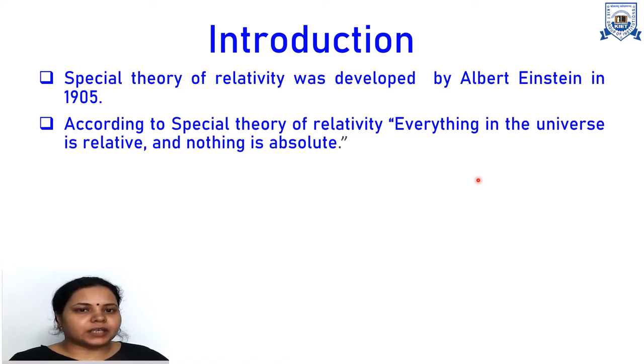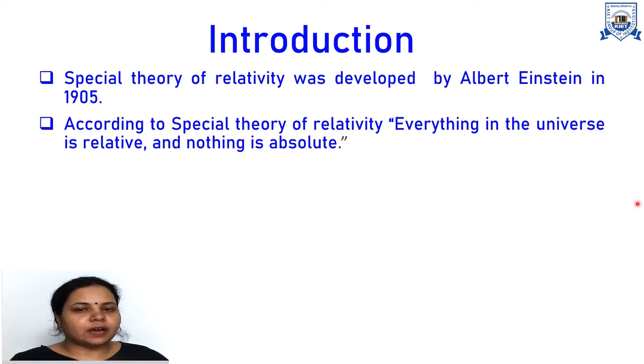Again, I am taking one example. If we are measuring the mass of an object with respect to one observer, then it will change with respect to another observer according to theory of relativity. That means mass is not constant or absolute. So in theory of relativity, everything is relative, all physical fundamental quantities are relative, nothing is absolute.